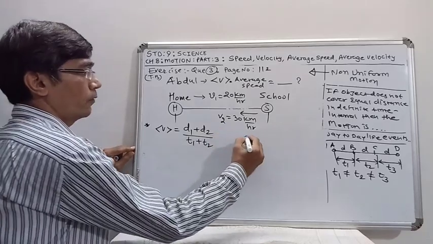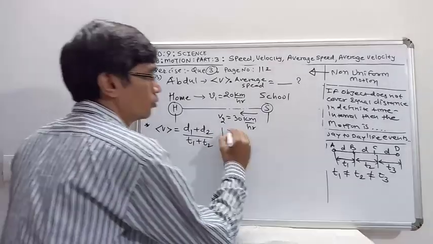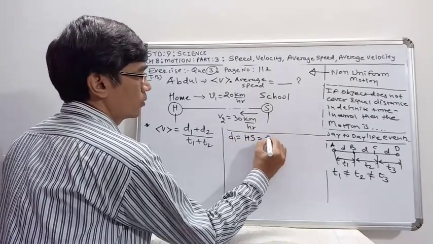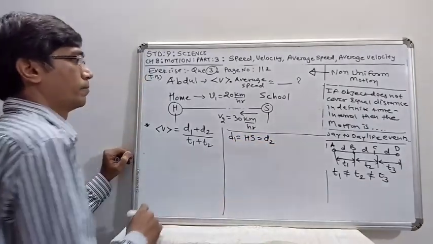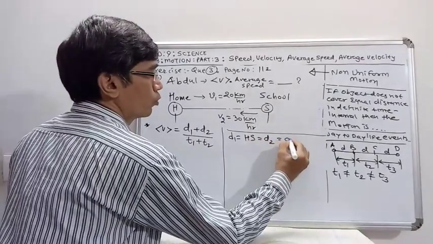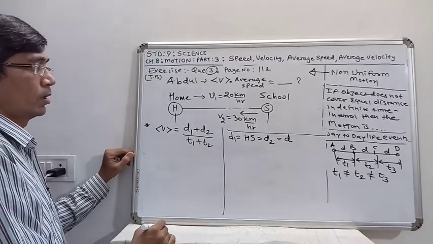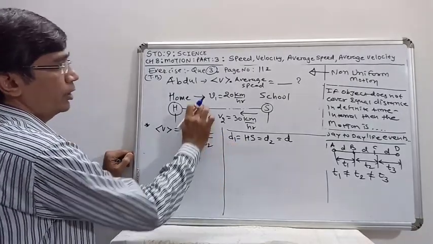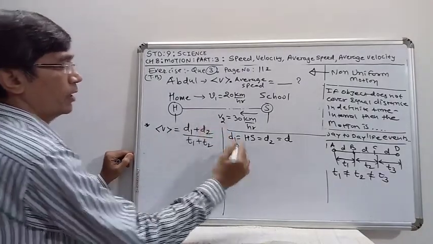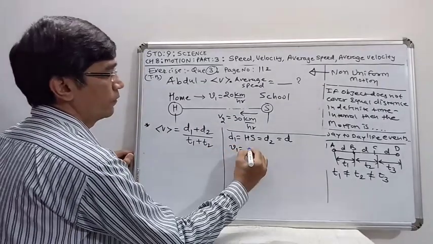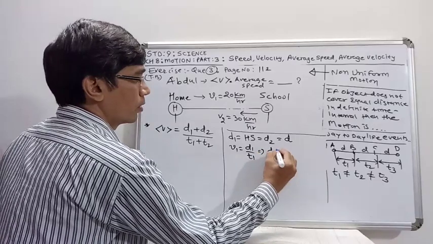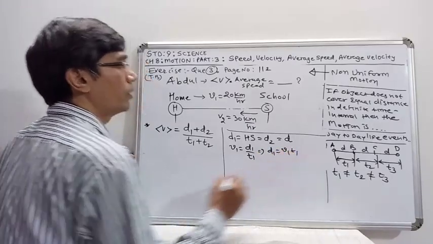Here d1 and d2 are the same. d1 is equal to HS is equal to d2. Let us take it as d. T1 and T2 are not given, but we can write from V1. V1 is equal to d1 upon t1, that means d1 is equal to V1 t1.